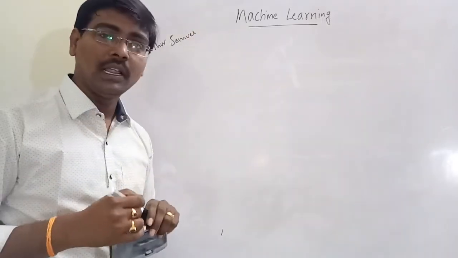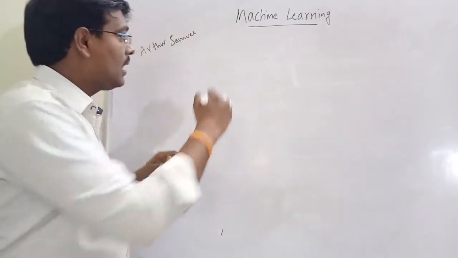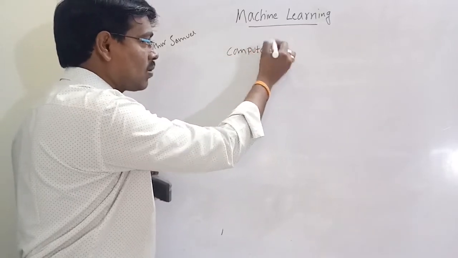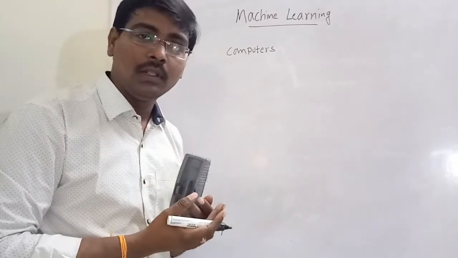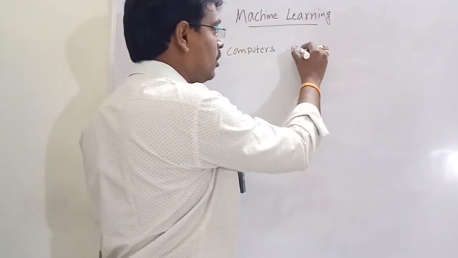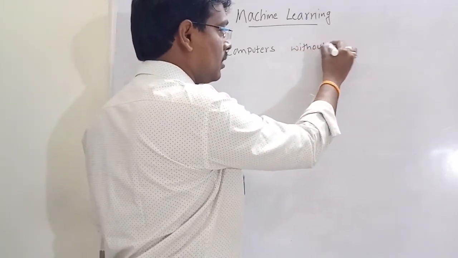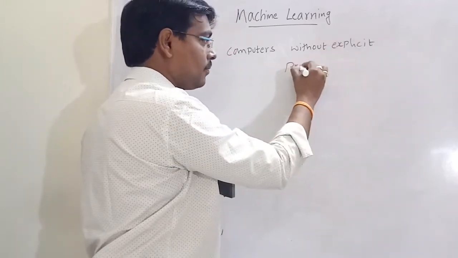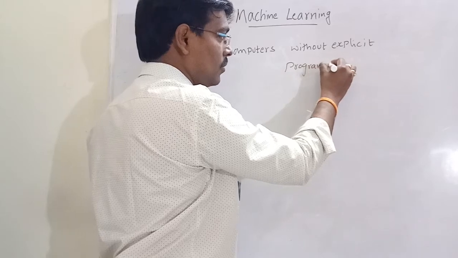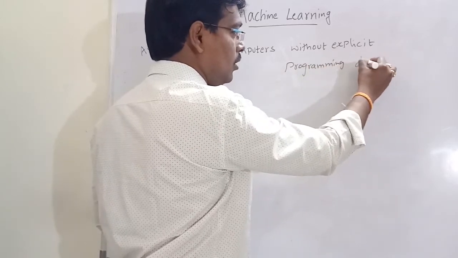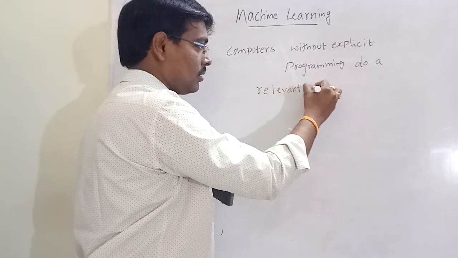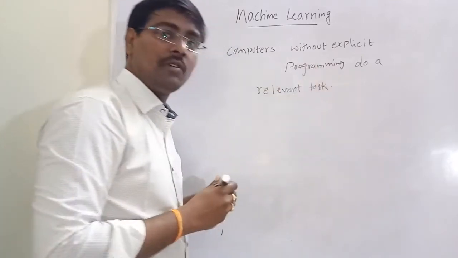According to Arthur Samuel, machine learning means the algorithms that enable computers, without explicit programming, to do a relevant task or to solve a problem.